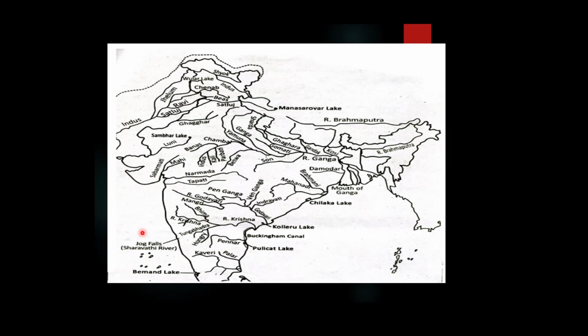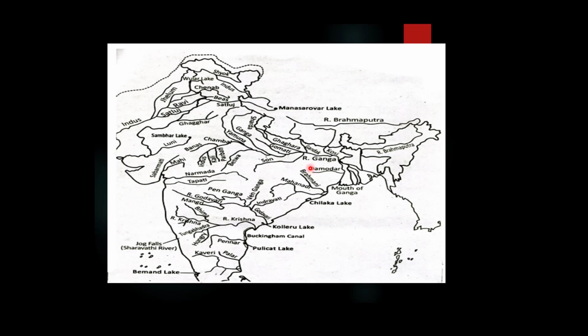Apart from these big rivers, there are some small rivers like you can see here: Damodar river, Brahmani river. Just look at this cursor, Brahmani river, Damodar river. River Baitarani is also located in Orissa.